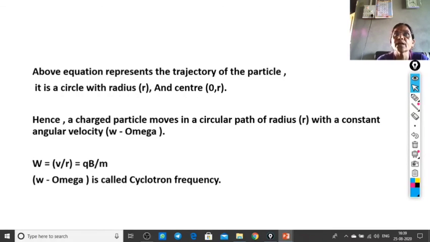Therefore, omega is the cyclotron frequency. It is calculated by the formula: the product of the specific charge of that charged particle and the magnitude of the magnetic field. And therefore, qB by m is equal to omega.